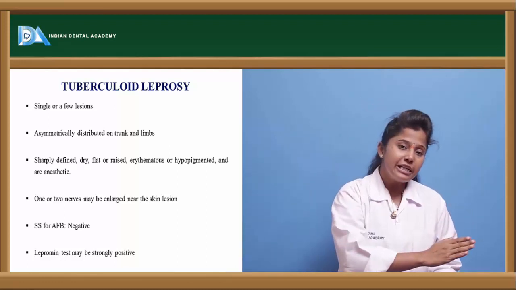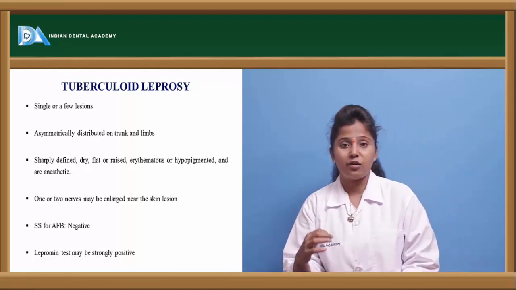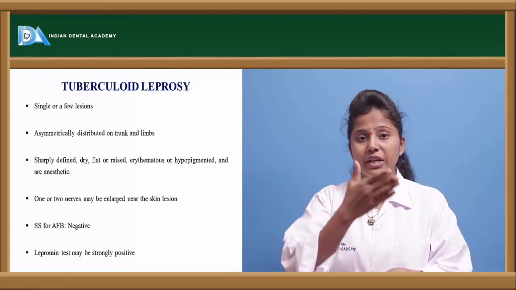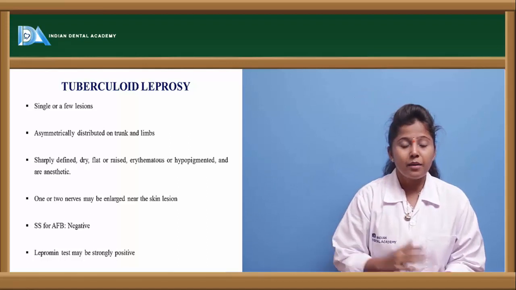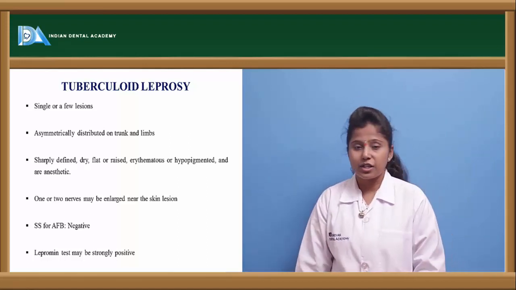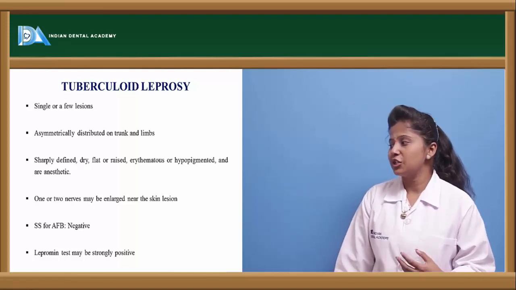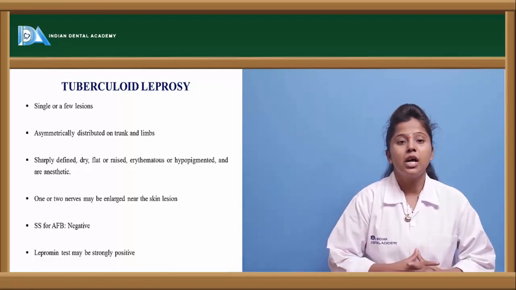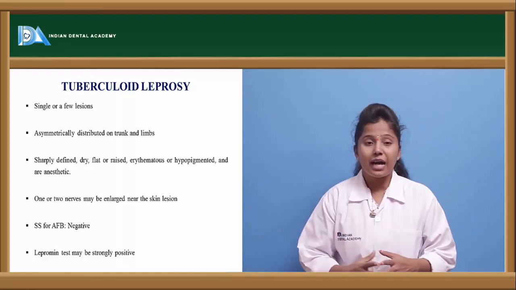If we see the indeterminate as well as lepromatous leprosy, the lesions are symmetrical. In the sense, if we observe them on the medial plane, then the lesions will look the same. But here the lesions which develop are asymmetrical in nature, and they are dry, flat, as well as raised erythematous or pigmented. Whatever lesions are formed will be hypopigmented.